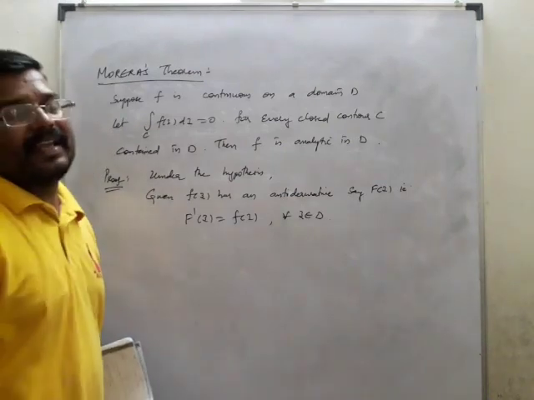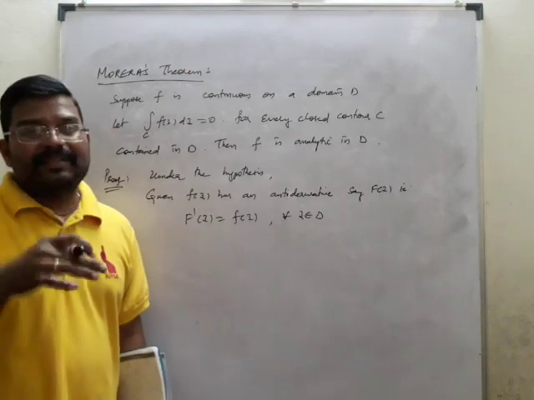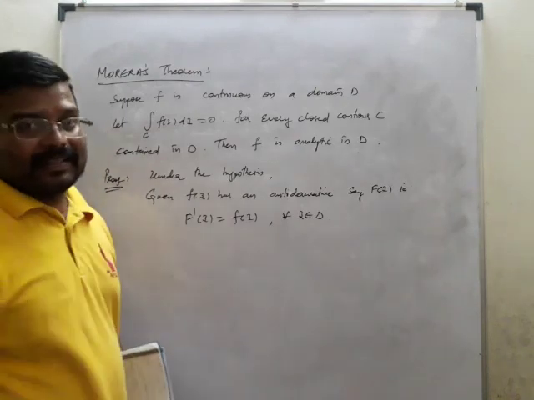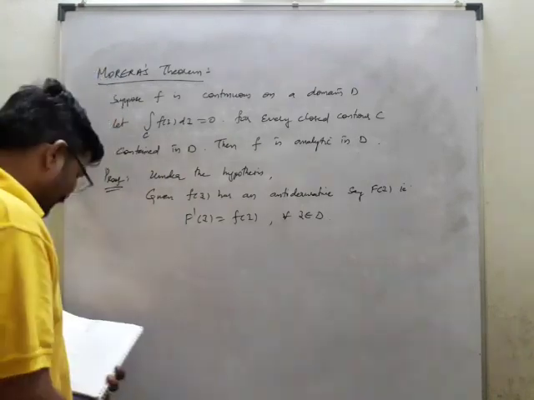The Cauchy-Goursat theorem also we have proved by using the antiderivative, by using Green's theorem. These are all the conditions which we have used to prove Cauchy. So therefore it has an antiderivative.